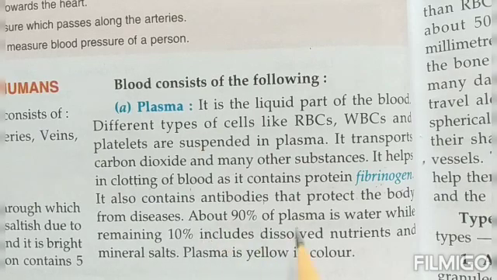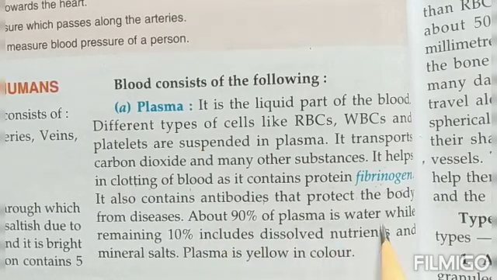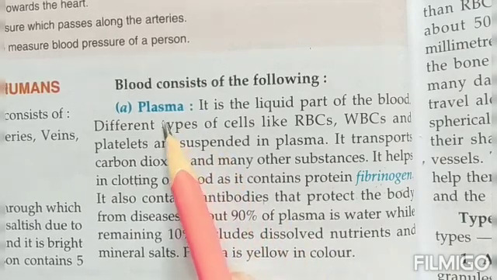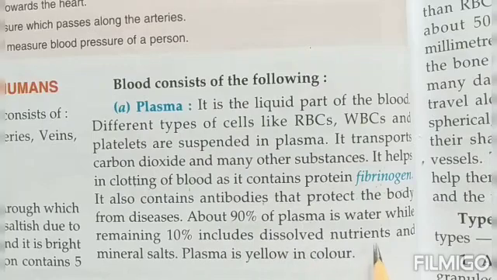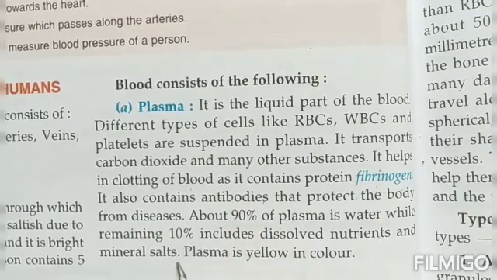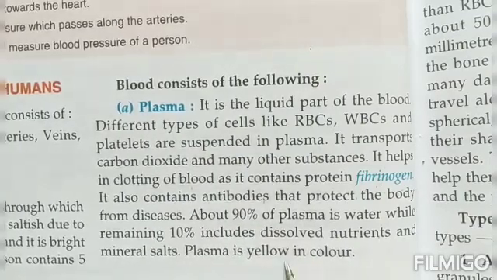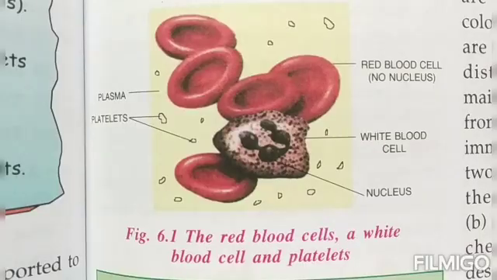About 90% of the plasma is water. That means 90% of this plasma is nothing but water, while the remaining 10% is the dissolved nutrients and the mineral salts. What is the color of this plasma, children? Plasma is yellow in color.